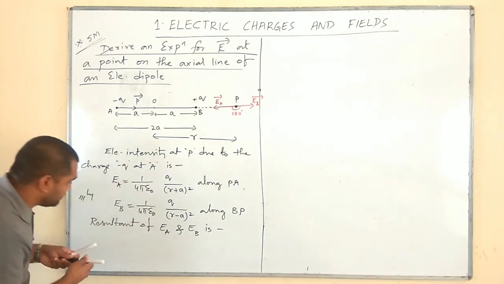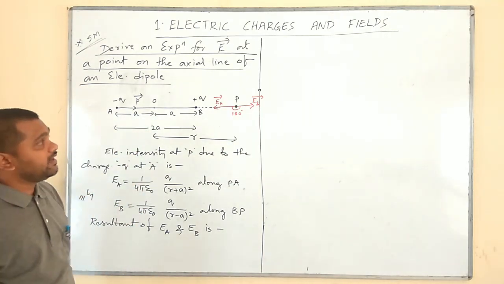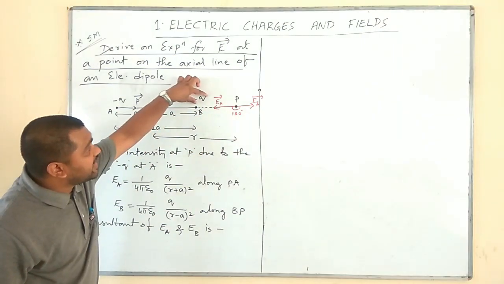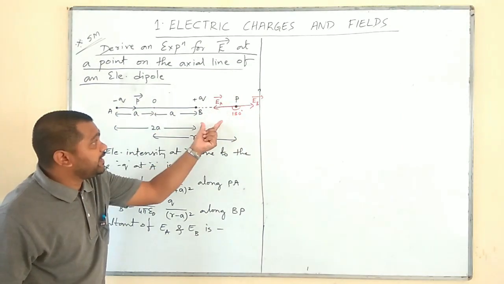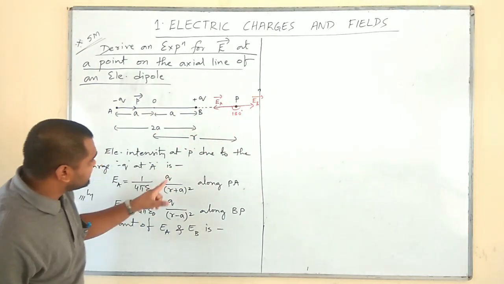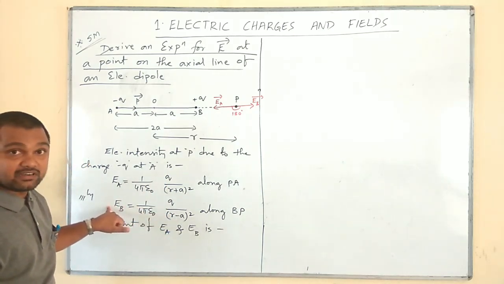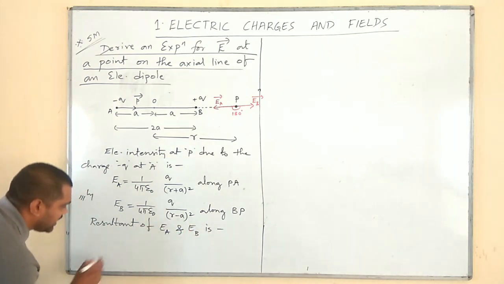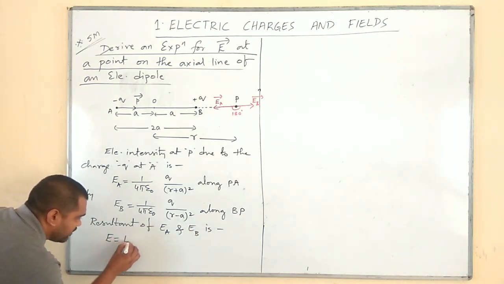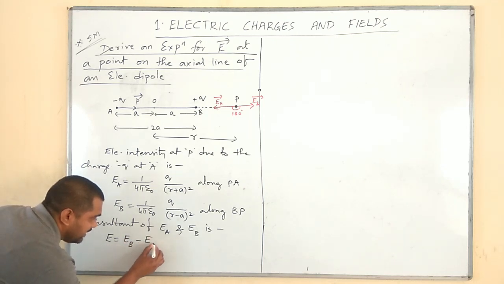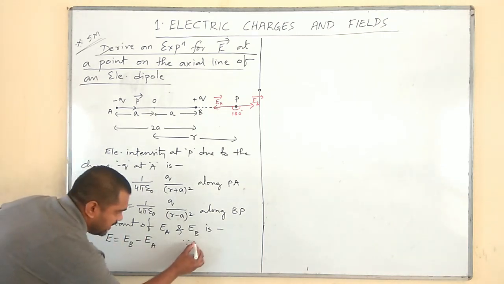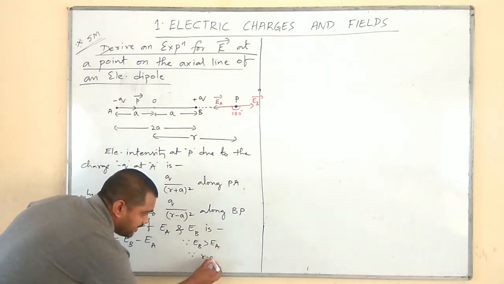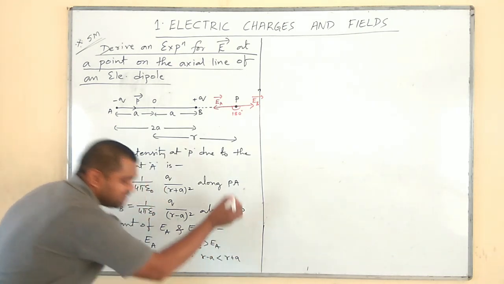Similarly here, among EA and EB, which is more? The magnitude of EB is more because this charge is nearer to this point P. Less is the distance, more will be the field because of inverse proportionality. Therefore, resultant of EA and EB is given by E is equal to EB minus EA because EB is greater than EA. That is because r minus a is less than r plus a.